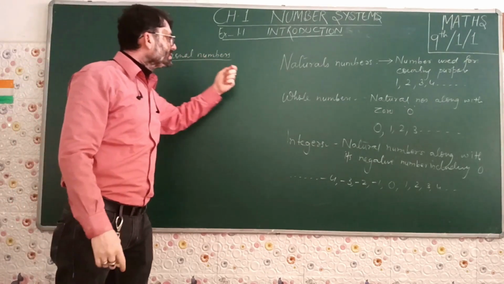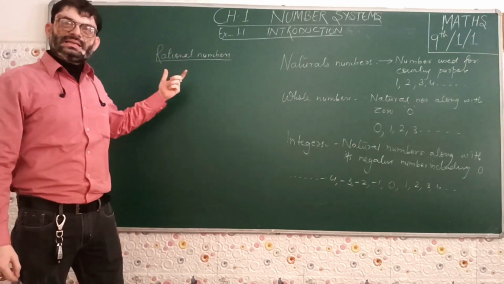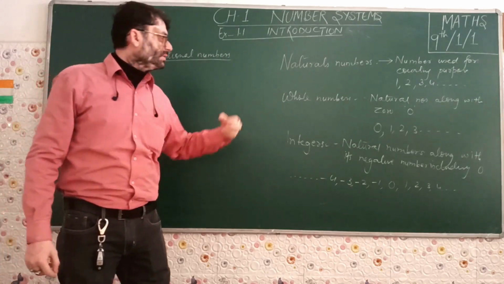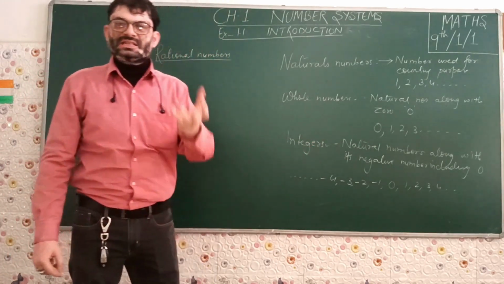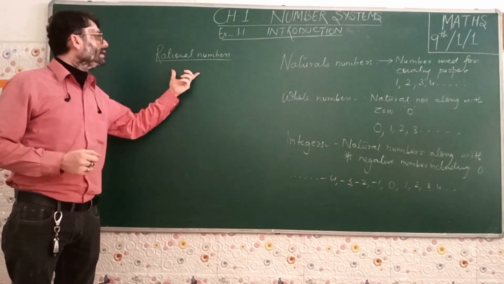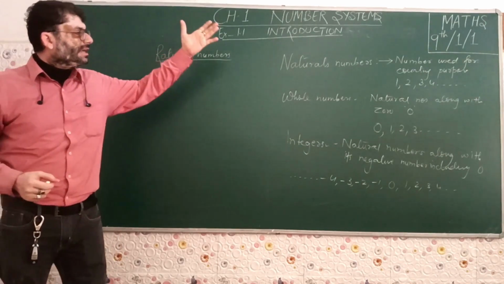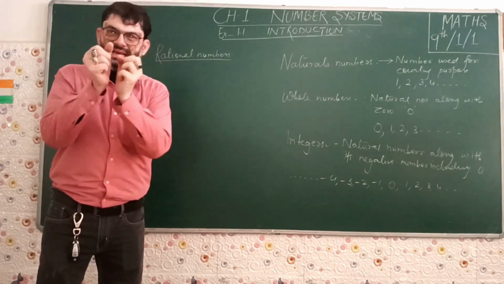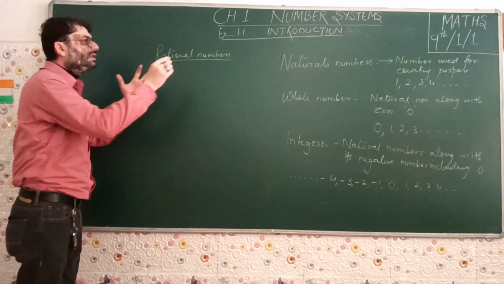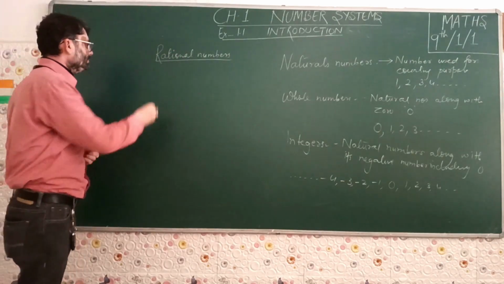So let us move on in some details in rational numbers. As I have told you that it includes all types of numbers, natural numbers, whole numbers, integers, decimals, fractions, everything. Then how can a rational number be defined taking all sorts of numbers in a single bunch? So let us define the rational number in such a way that all the numbers would be satisfied.